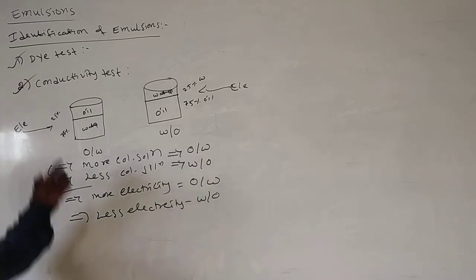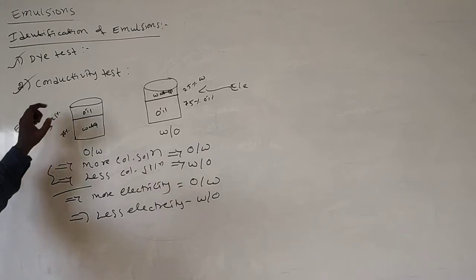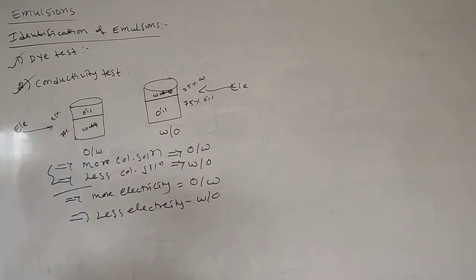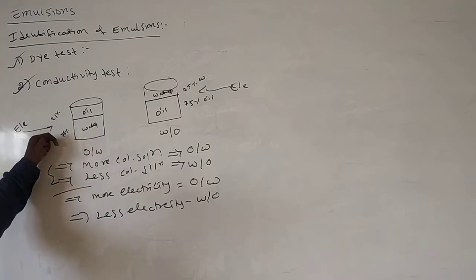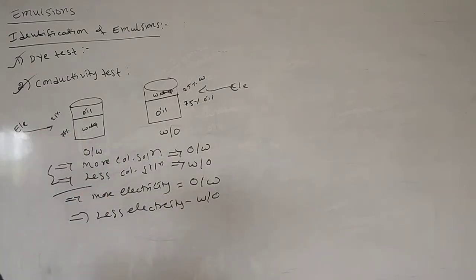And here, if you add any electrolytic solution to emulsions, they will coagulate. That is the nature of the emulsion. If you add, for example, some amount of sodium chloride to an oil in water emulsion, the emulsion will be coagulated. And one more thing,